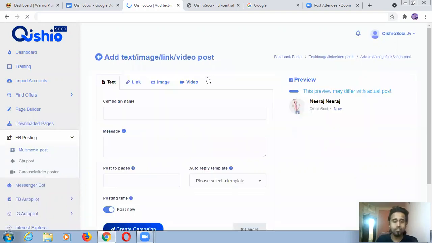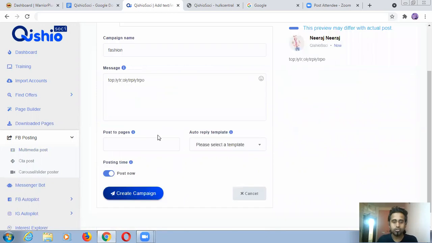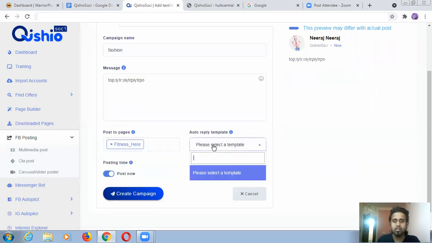Because if you put your link directly in the post, Facebook will not increase your reach. So what you have to do is keep it simple as well. Type anything in your message. Post your page, whichever page you have. For example, this is an example. I have many pages in my Facebook profile, and I hope you also have some pages. You have to put that here.